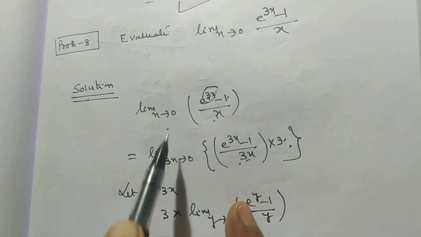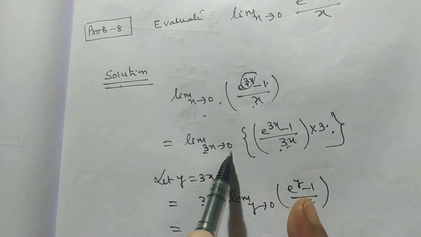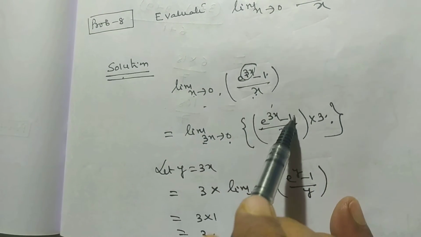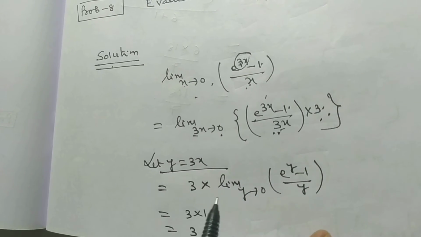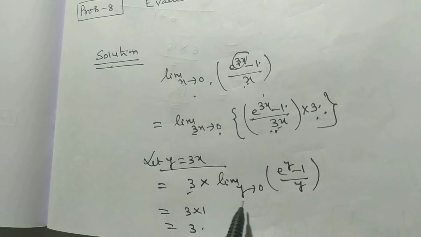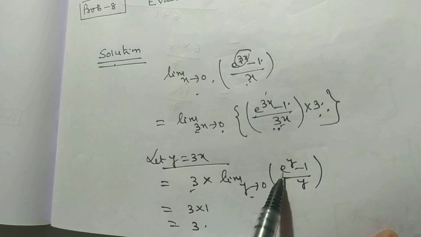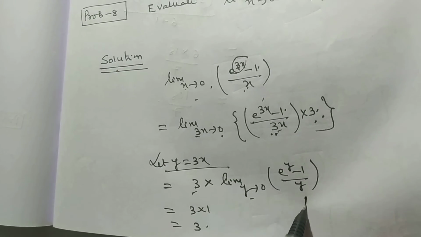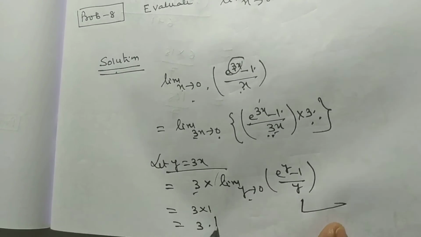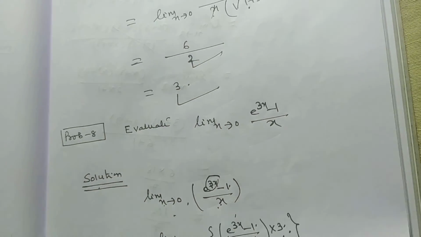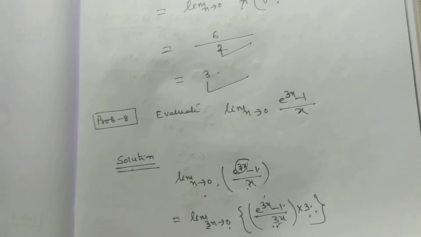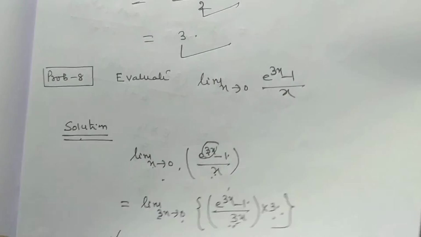So limit x tends to 0, 3x tends to 0, (e to the power 3x minus 1) divided by 3x, into 3. Put y is equal to 3x. We have 3 into limit y tends to 0, (e to the power y minus 1) by y, and its value is 1. So after solving, we get the value of limit x tends to 0, (e to the power 3x minus 1) by x is equal to 3.